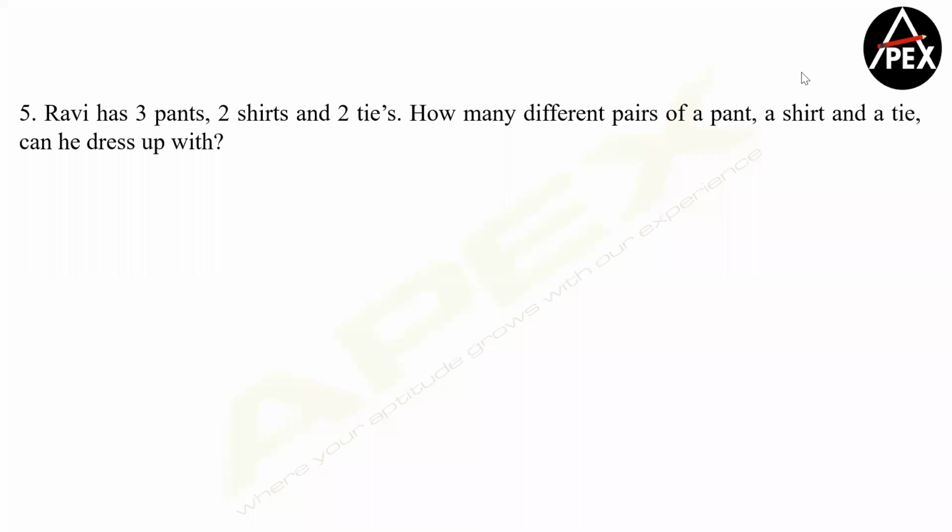So again, he has 3 pants. Let's take a small example here. Suppose he's taking pant 1, and then he has 2 more options. Let's say shirt 1 and shirt 2. Further, he has a possibility of a tie 1 and a tie 2. So if you observe, again it's going with a tree diagram. So 3 ways of wearing a pant, 2 ways of wearing a shirt, and further 2 more ways of wearing a tie, and therefore the total number of ways is 12.